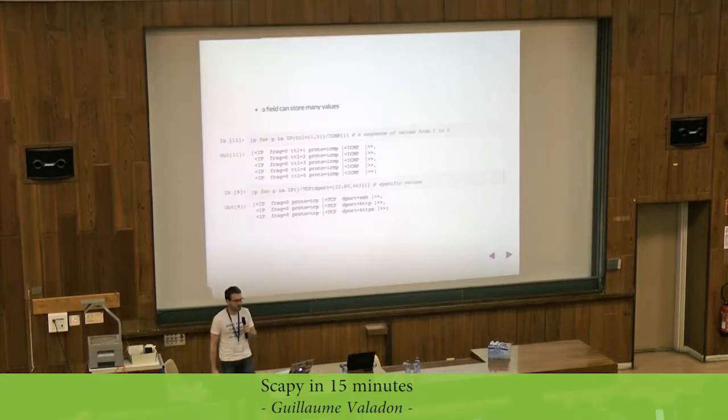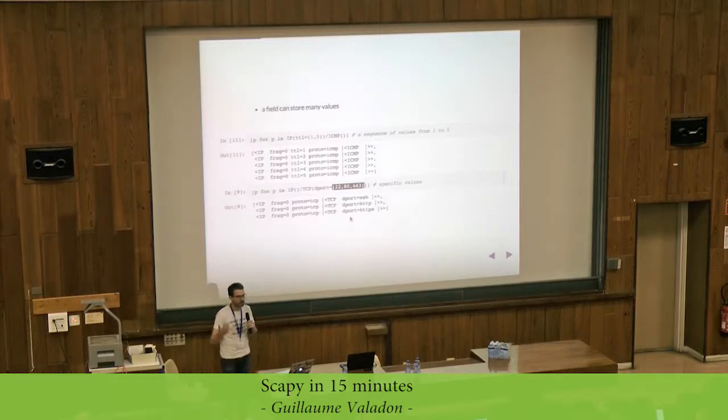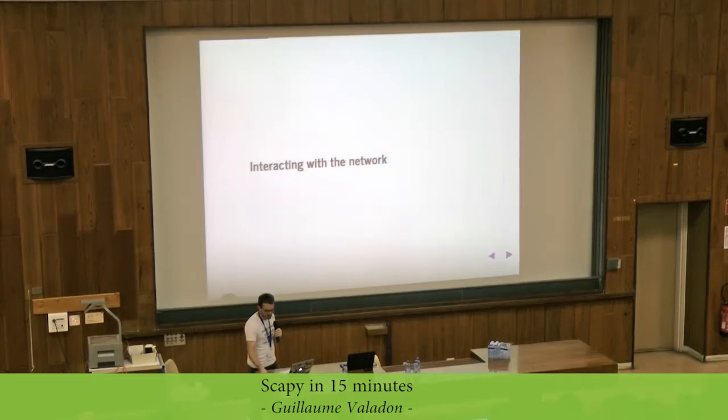A field can store many values. In this case, I will put 1, 2, 3, 4, 5 in the TTL field. So a field could be a sequence of values from 1 to 5 using parentheses. And here, if you use square brackets, you can specify specific values. In this case, that's the SSH port, HTTP port, and HTTPS. This is, let's say, a Pythonic way of doing things. The resulting packets: we have 5 in the first example and 3 in the second example. That could be used, for example, to do a simple traceroute, in order to increment the TTL along the way. Of course, our main goal is to interact with the network.